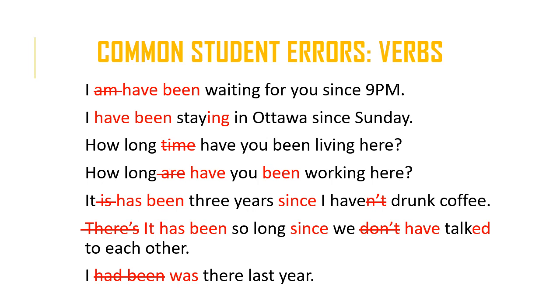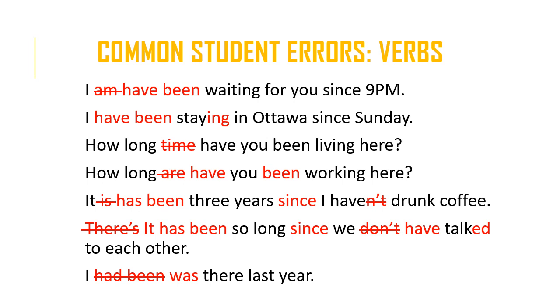Originally, the second sentence read, I stay in Ottawa since Sunday. So we know that we use the present simple to talk about habits, okay, to talk about conditions, for example, or to state some sort of fact. In this sentence, though, that's not the case, okay?